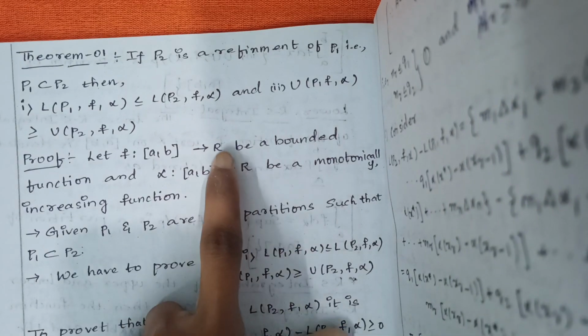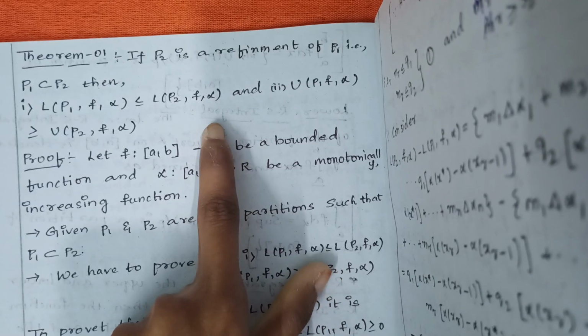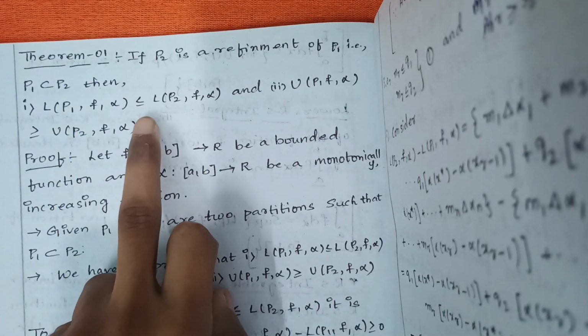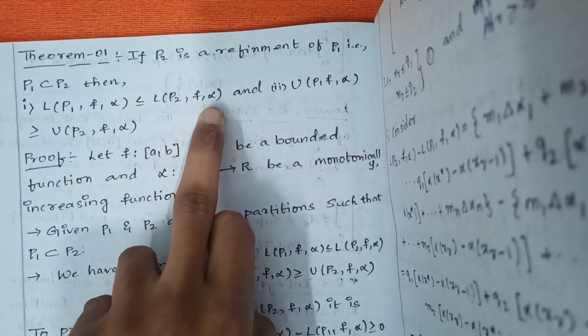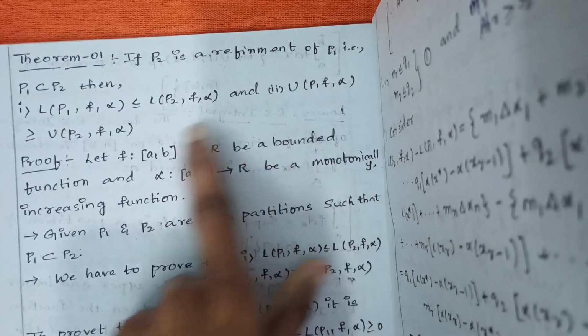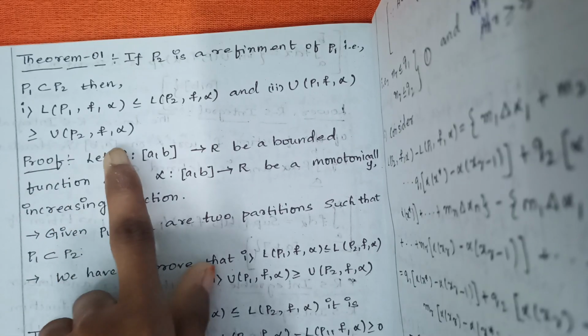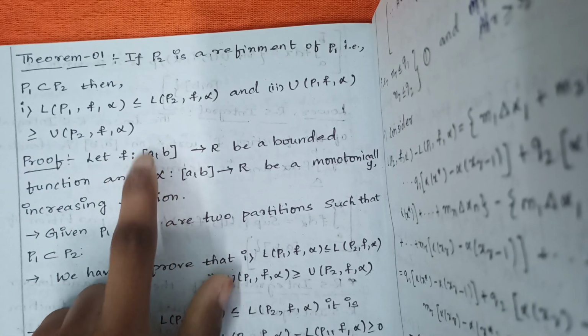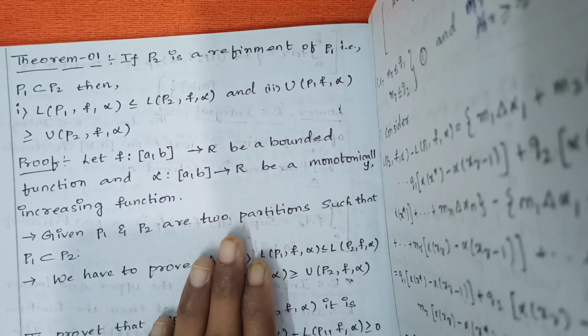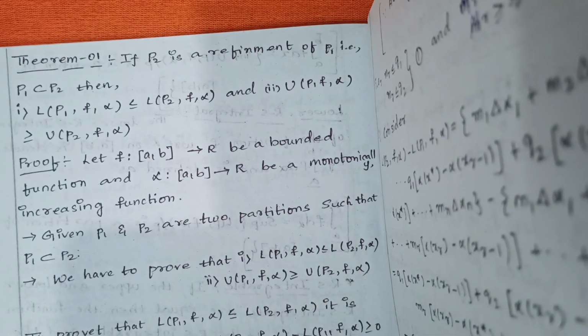And the first theorem is for the long answer type question. That is, L(P, f, alpha) is less than or equal to L(P2, f, alpha). This is P1. And U(P1, f, alpha) is greater than or equal to U(P2, f, alpha). Just try to understand this first theorem, then you can easily go through the further theorems in this unit.